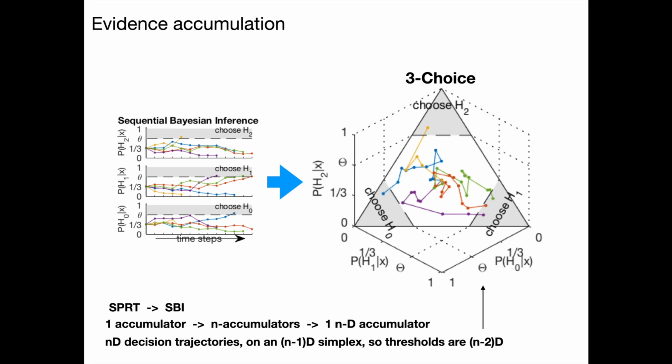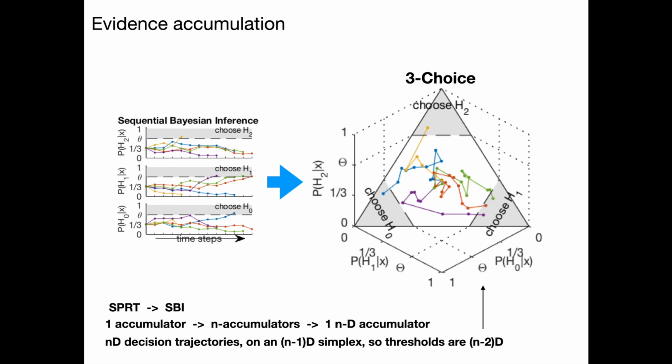What we can do to extend this to multiple choices is to deconstruct the SPRT into sequential Bayesian inference per choice, and that's what you can see on the left. This is an example for three choices. We've deconstructed it and just used sequential Bayesian inference, and that gives us a belief or a posterior probability per alternative, so H0, H1 and H2, and we have accumulators per alternative, so it's a normalized space. Within this representation, you can see the dashed line, the threshold, is constant valued or could have some temporal complexity, but that's kind of the extent of it.